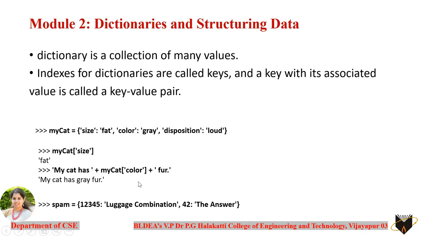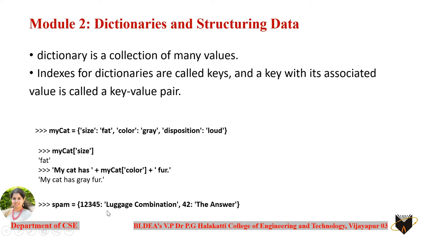This same concept can be used whenever you want to print any message on the screen. Like in this case you can see here my cat has, with the concatenation operator, this is accessing the specific value that is stored in the dictionary variable here, my cat of color plus fur, right? You can see here this is going to access gray as the answer. You can see here my cat has gray fur here, right?